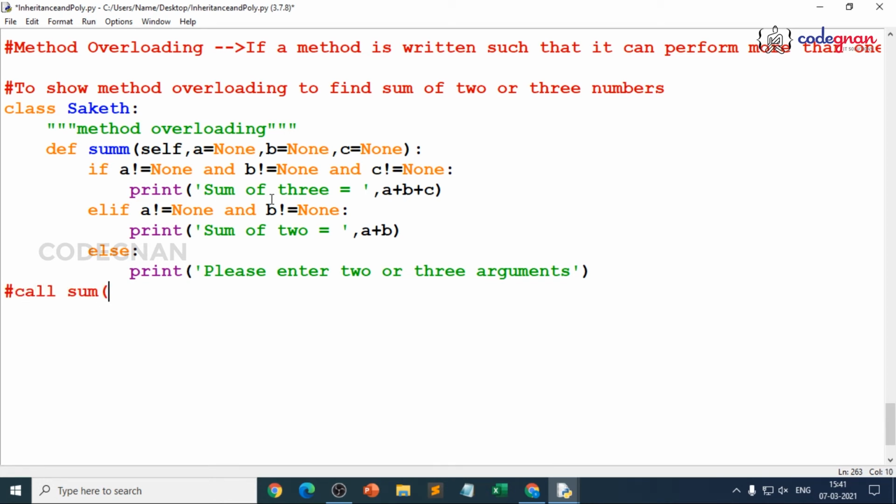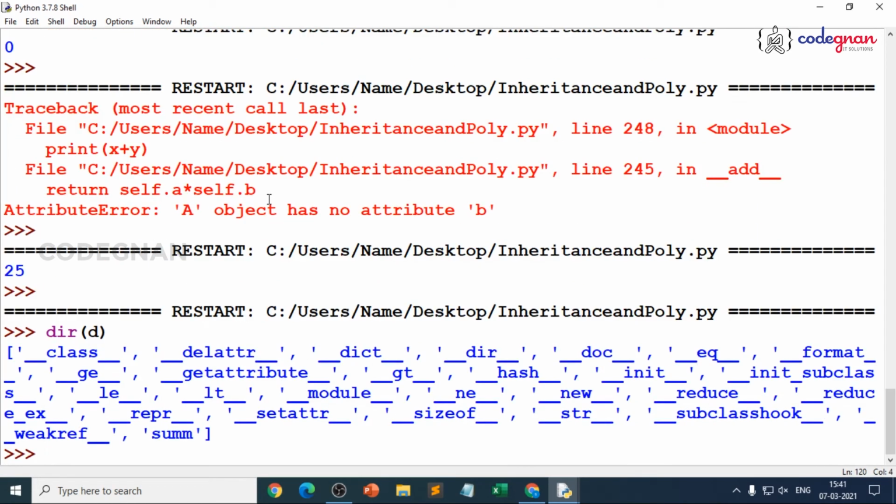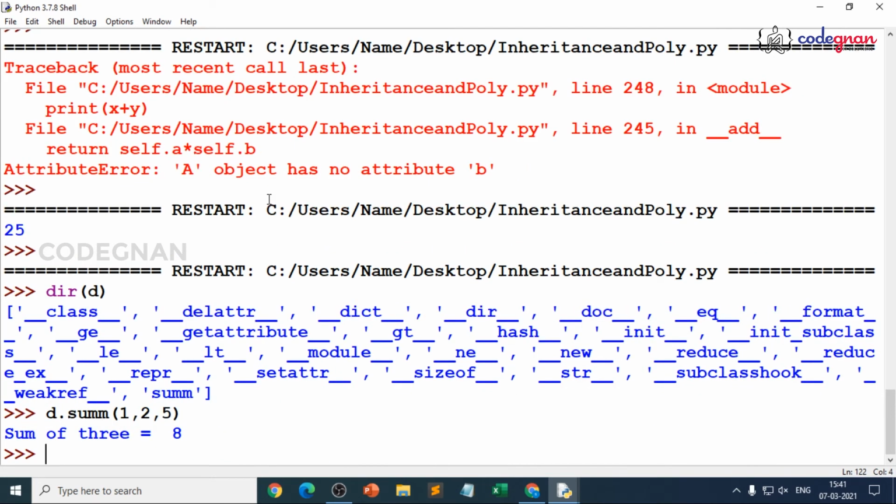So how do you call the sum method? You first create an object. So using the object, I just give d is equal to, call the instance here, Saket. Now when you define this, or when you just check the directory, you ask dir of d, you only get the sum method, right? So depending on your number of inputs, that is d dot sum, it expects 3. Suppose if I give 1, 2, 5, you get 8, because sum of 3 is 8.